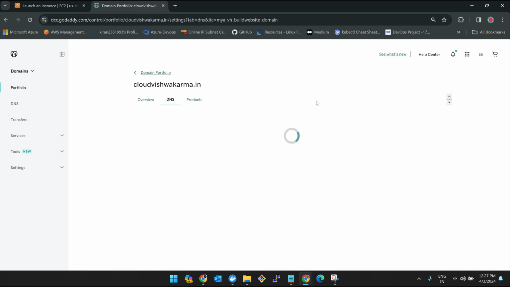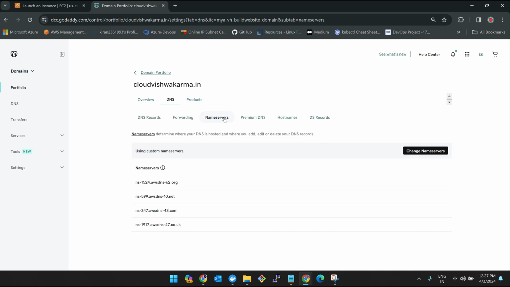The reason why I'm showing this now is we need to change the name servers here. You can ask me why you are changing the name servers, because how does GoDaddy know that Sai Kiran is doing some things from AWS Route 53? So we need to make some handshake method between GoDaddy and AWS, right?